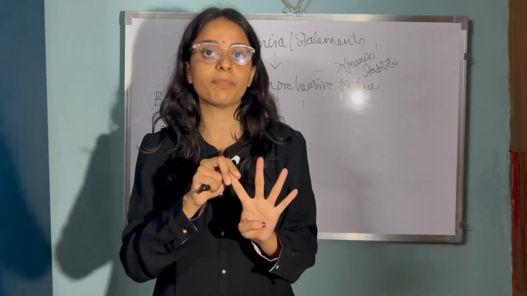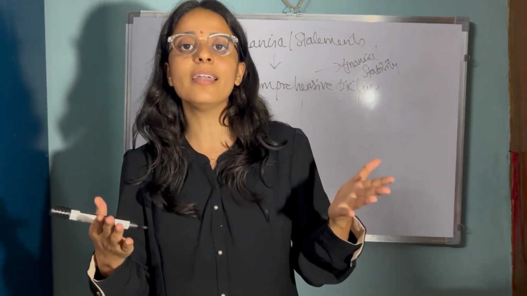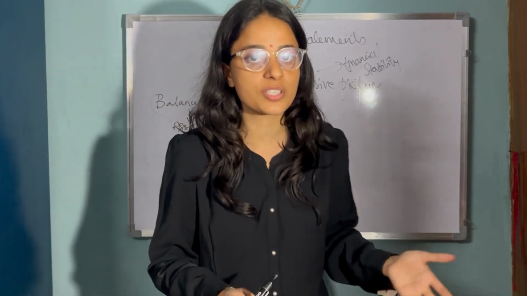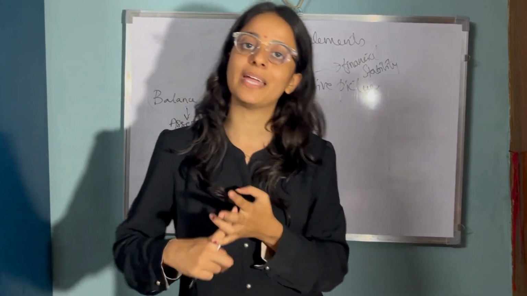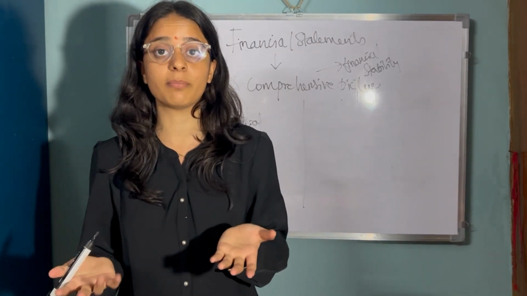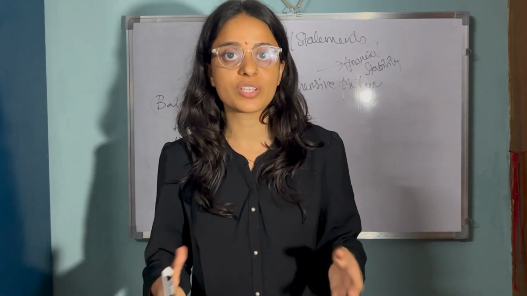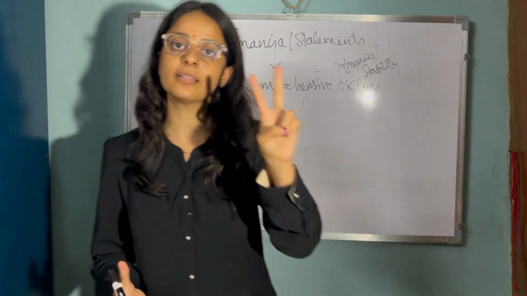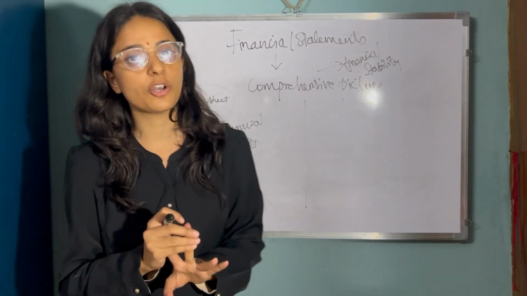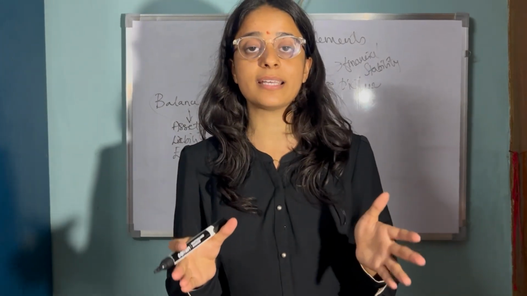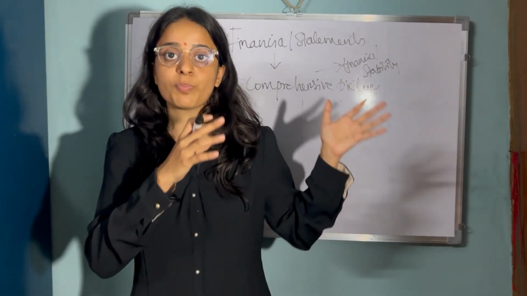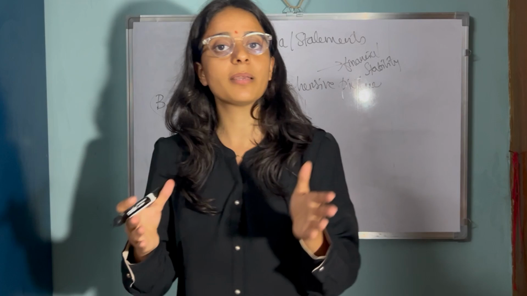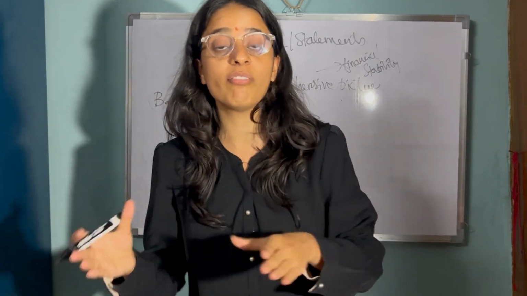So tangible assets are something which we can touch and see, and intangible assets are those which we cannot touch and see, but which are also resources for the business, maybe like goodwill, patents, trademarks. Tangible assets are machinery, equipment, land and buildings, right? Then come liabilities. Liabilities can be divided into current liabilities and non-current liabilities. Non-current liabilities are those which you are responsible to pay over the years, like more than 1 year. Current liabilities are those you are responsible to pay off or settle within 1 year.